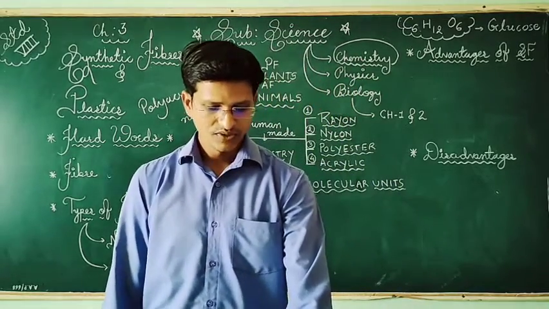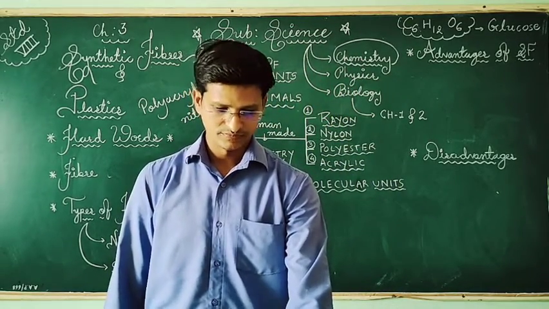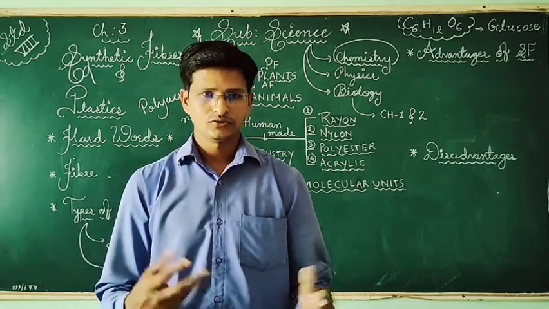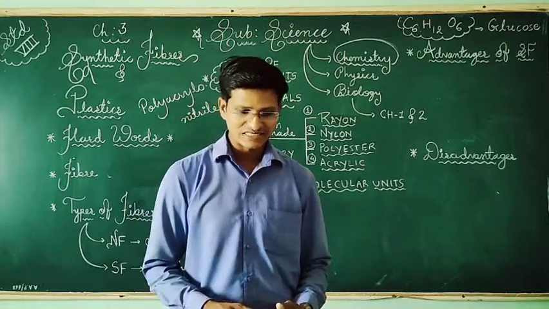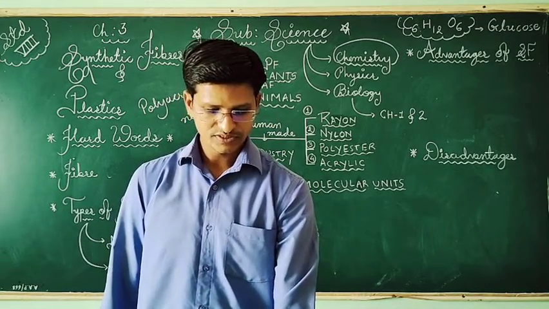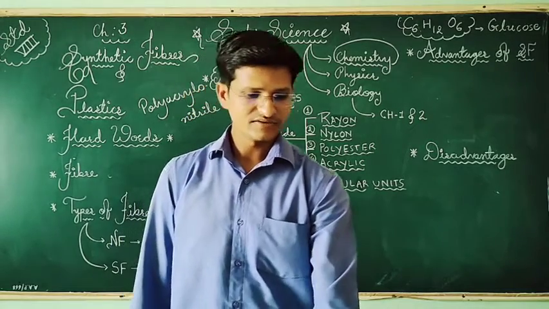Second is low water absorption. It means synthetic fibers absorb very little amount of water, so they get dry easily. Low water absorption and drip dry, and they get dry rapidly.